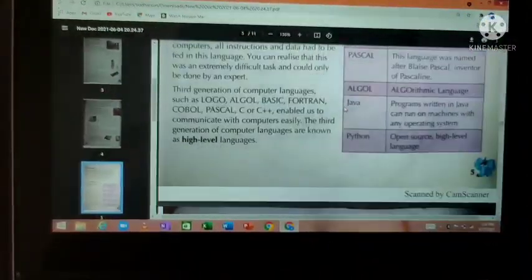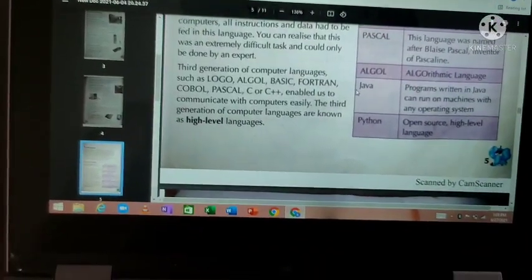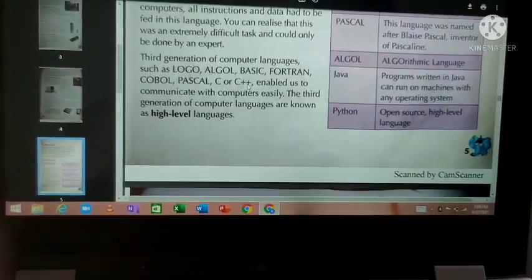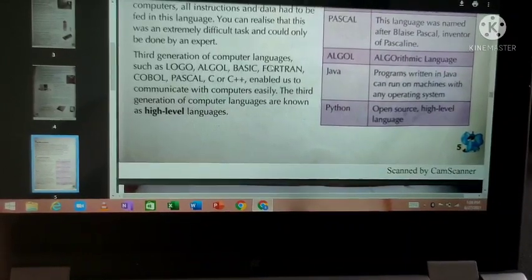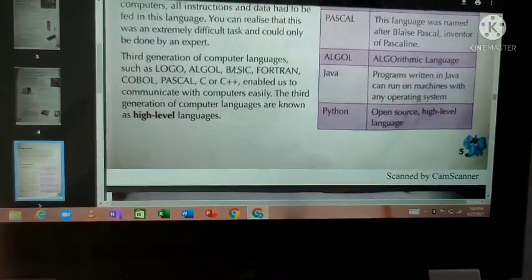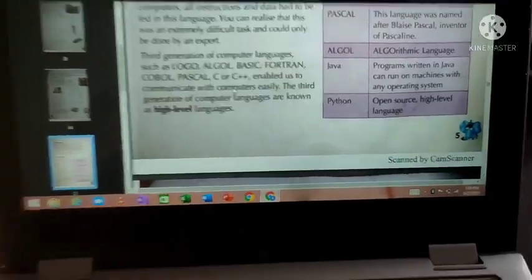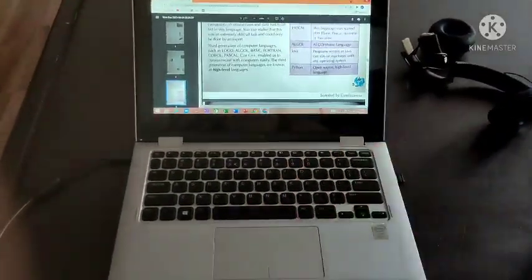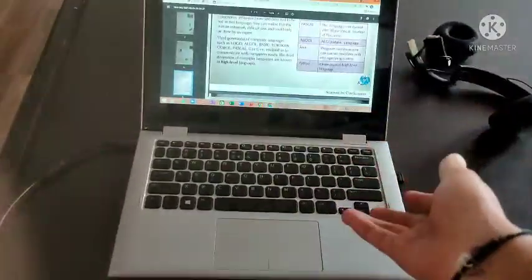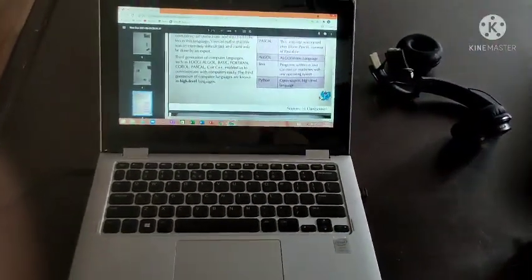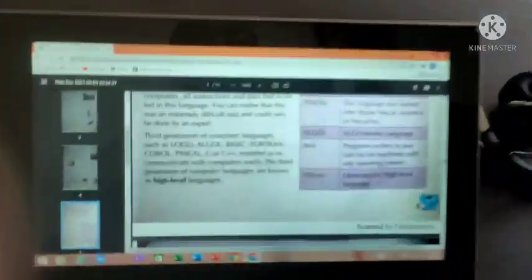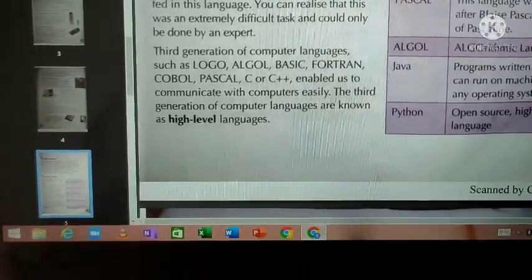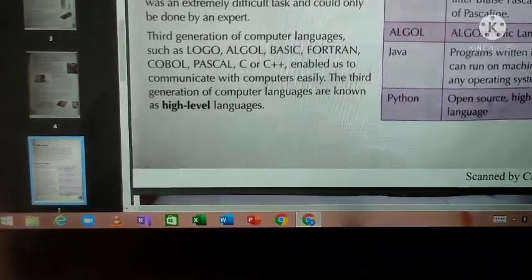From the third generation of computers, these computer languages played a main role. Why? Because of these languages only, we could easily communicate with, or make the computer machine understand. Using those programming languages, we could easily communicate with this machine. That's why from the third generation these languages played a major role. These languages are also called high-level languages.